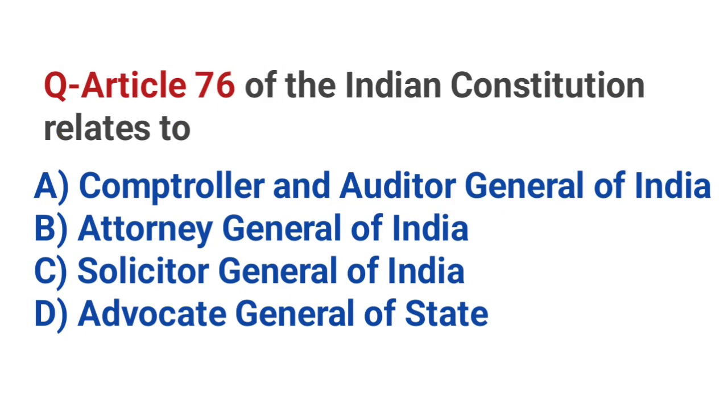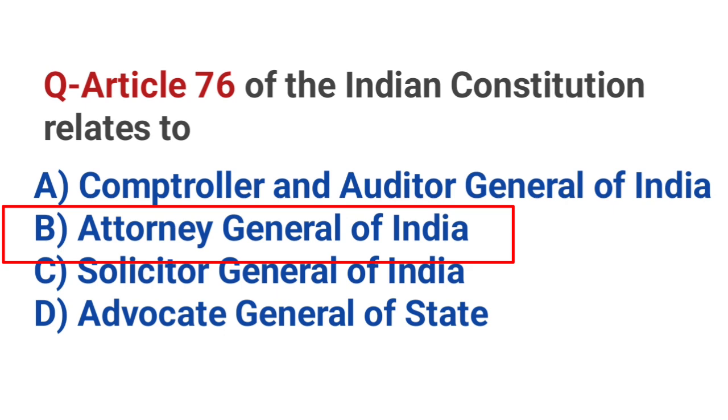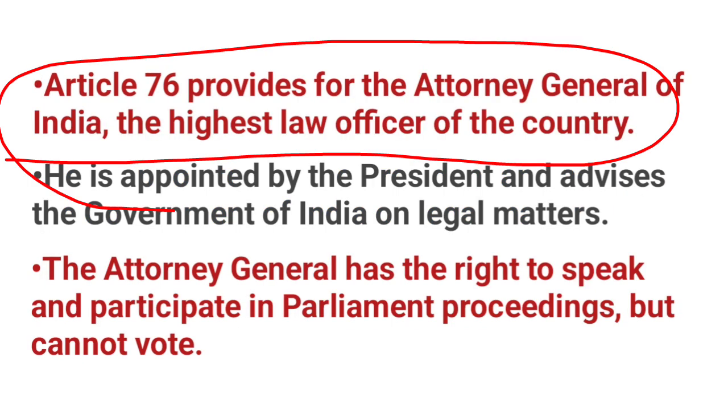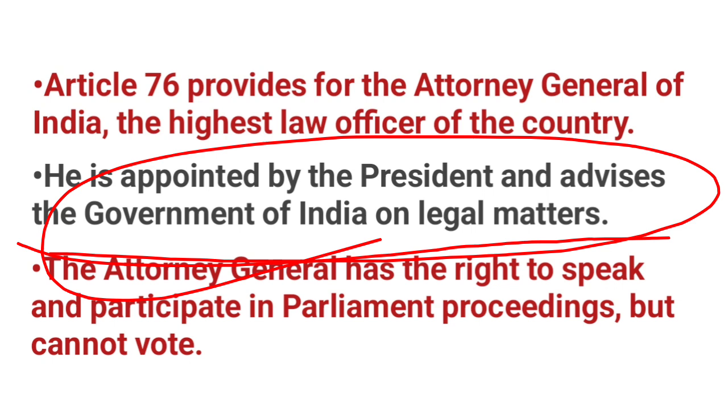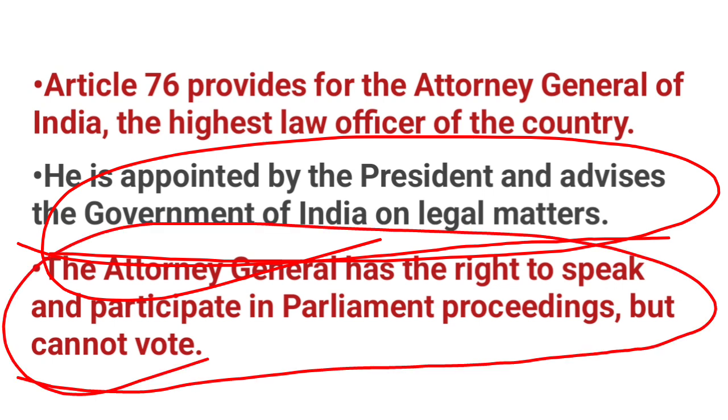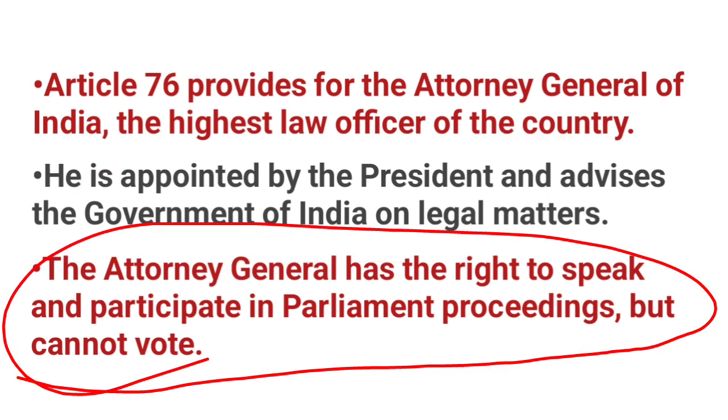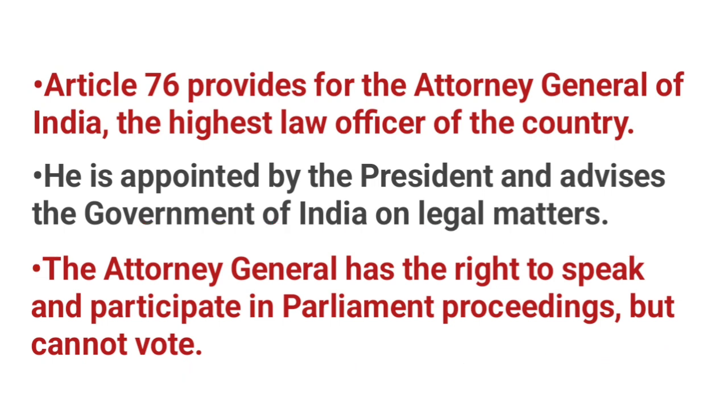Article 76 of the Indian Constitution relates to. Correct answer, B. Attorney General of India. Article 76 provides for the Attorney General of India, the highest law officer of the country. He is appointed by the President and advises the Government of India on legal matters. The Attorney General has the right to speak and participate in Parliament proceedings, but cannot vote.